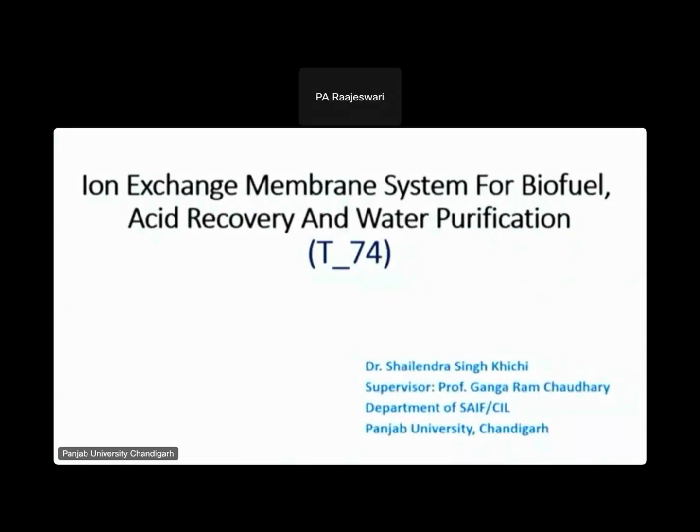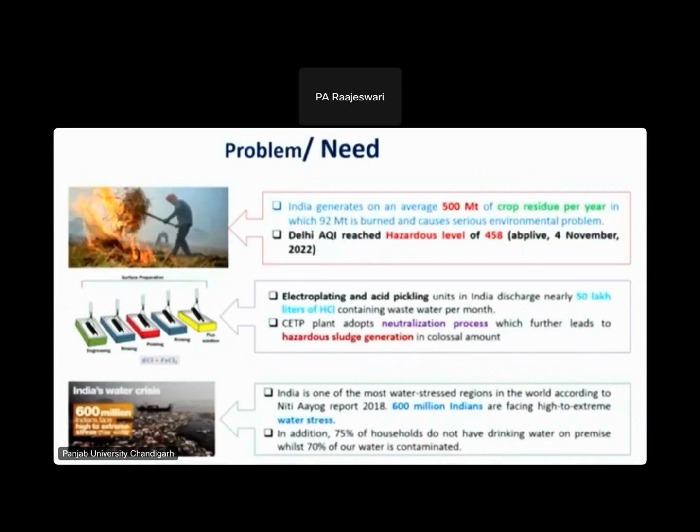So the topic of my invention is an ion exchange membrane system for biofuel, acid recovery, and water purification. Currently there are three major problems in India.